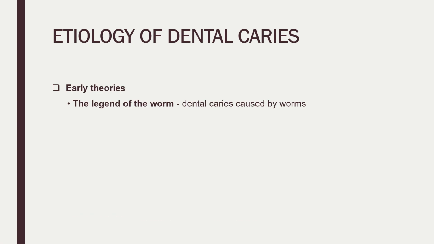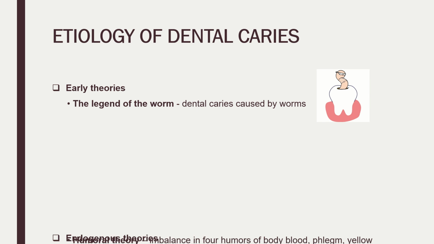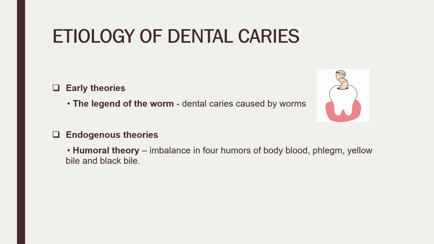So coming on to the etiology, what are the various theories for dental caries? Let's start with the earlier theories. Even nowadays you have seen quacks who show people, look, we have taken a worm out of your tooth. So that was the concept of the earlier theory, the legend of the worm. According to this, dental caries is caused by worms. But nowadays we know that worms are not responsible. It is the microorganisms.